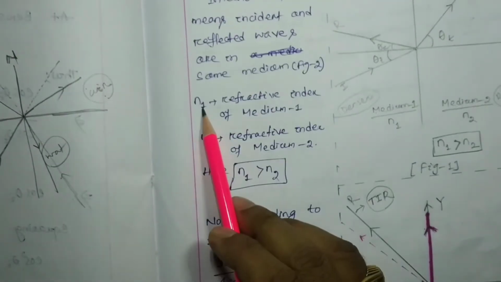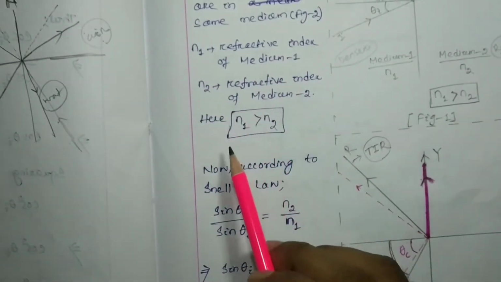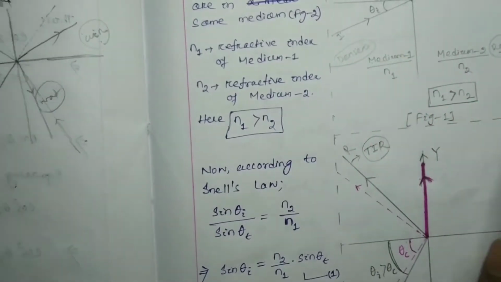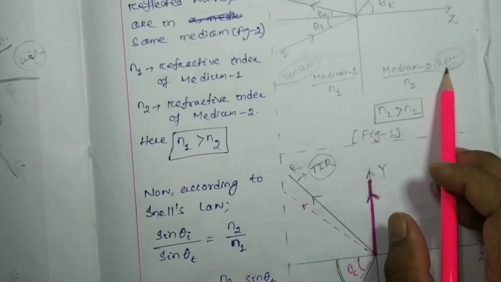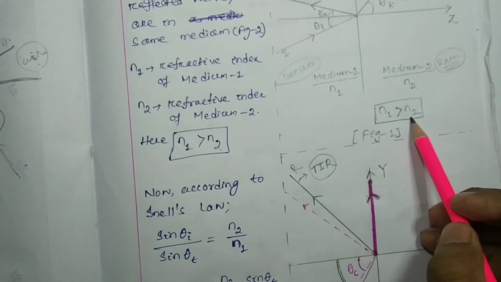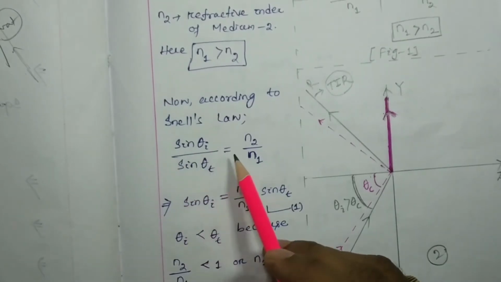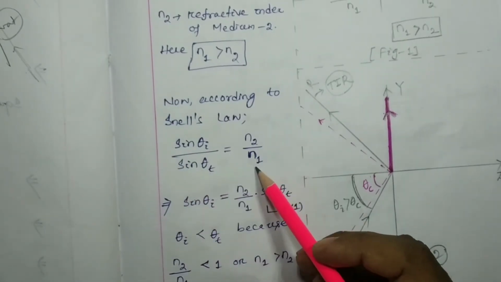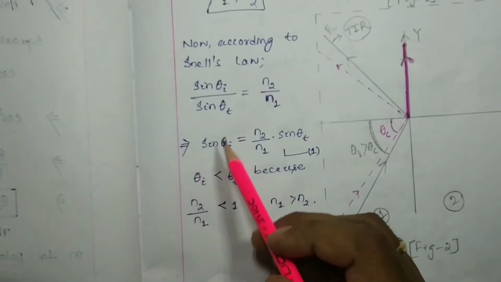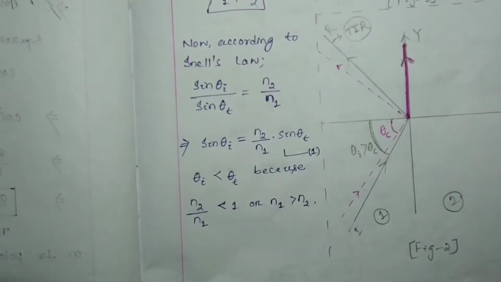Here N1 represents the refractive index of medium 1, and N2 the refractive index of medium 2. Here N1 is greater than N2, that means medium 1 is the denser medium and medium 2 is the rarer medium, because the refractive index of 1 is greater than that of 2. Now, according to Snell's law, we know that sin theta I by sin theta t equals N2 by N1. That implies sin theta I equals N2 by N1 into sin theta t. Let this be equation number 1.